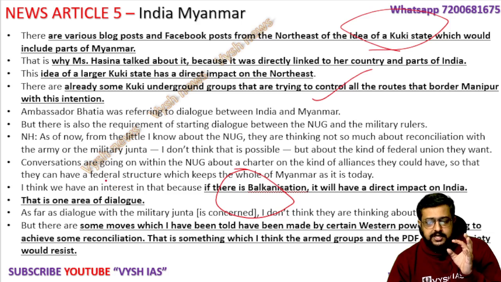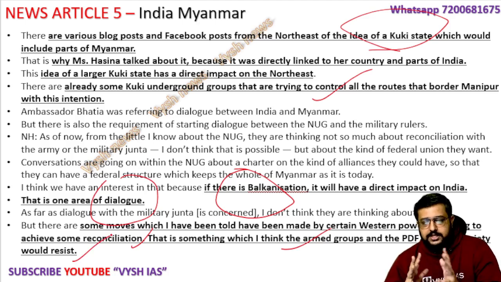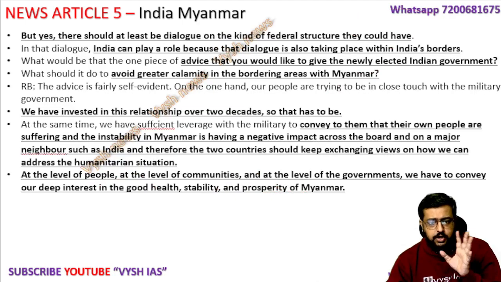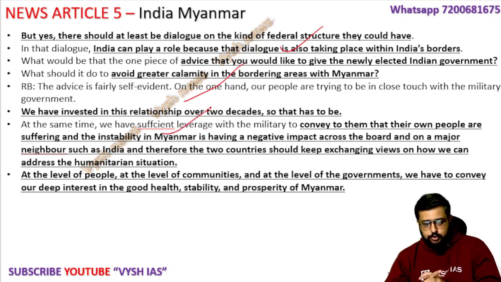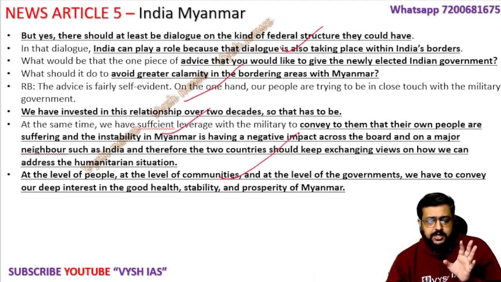So that is one area of dialogue where Bangladesh, India, Thailand, everybody can come together and achieve some reconciliation. The armed forces, PDFs and civil society may not resist if they see that India is standing with the people and with the safety of the country. This is the overall article, and the dialogue and federal structures are the same. In the conclusion they tell the same thing: avoid any bigger calamity on the borders, and we have invested over two decades to solve these issues and should continue this. We have concluded this article.